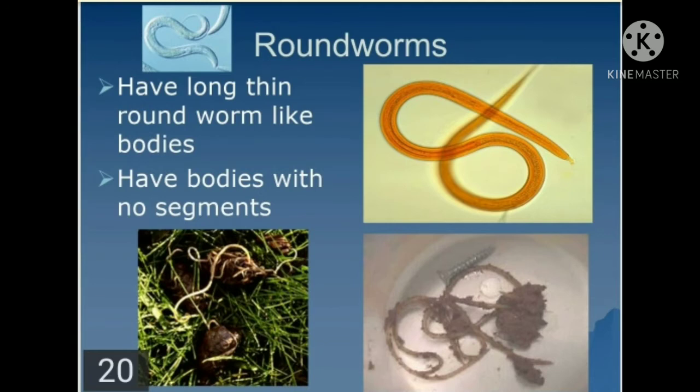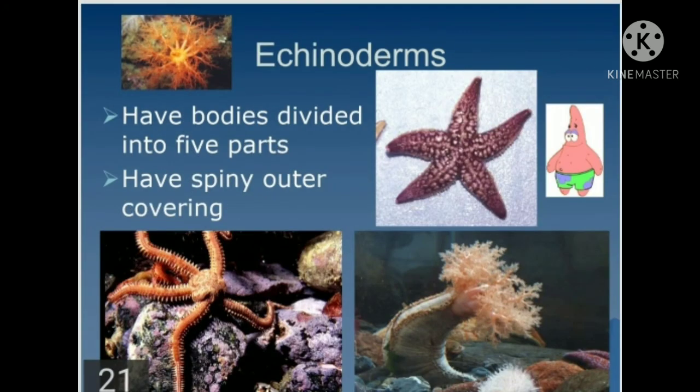Now coming to the roundworms. They have long thin roundworm like bodies, and therefore they come into the phylum called roundworms. They have bodies with no segments. They don't contain any kind of segments, as in the last one, annelids, and therefore they come into the section called as what? Roundworms.